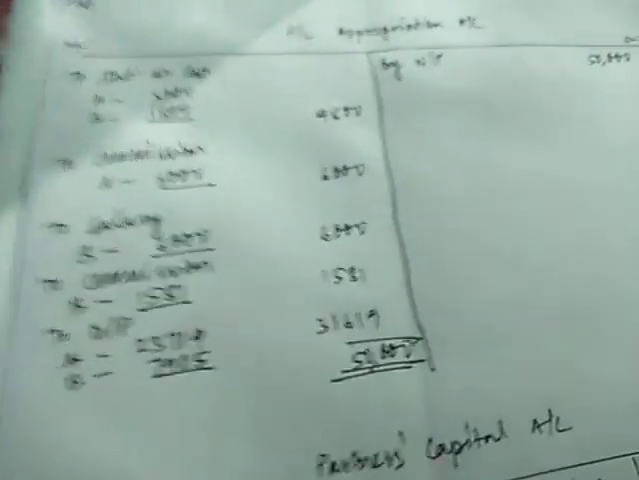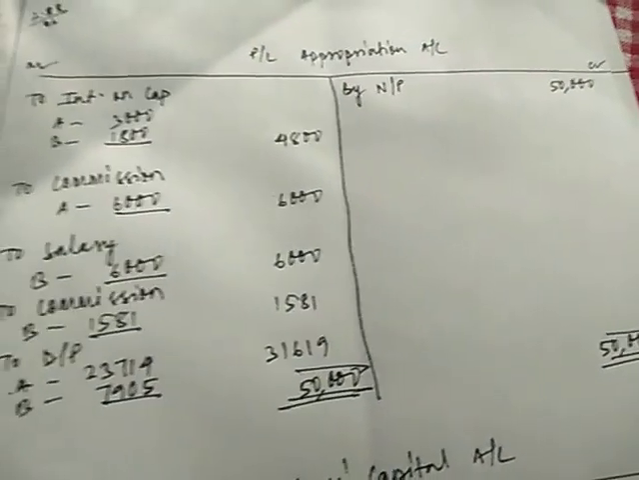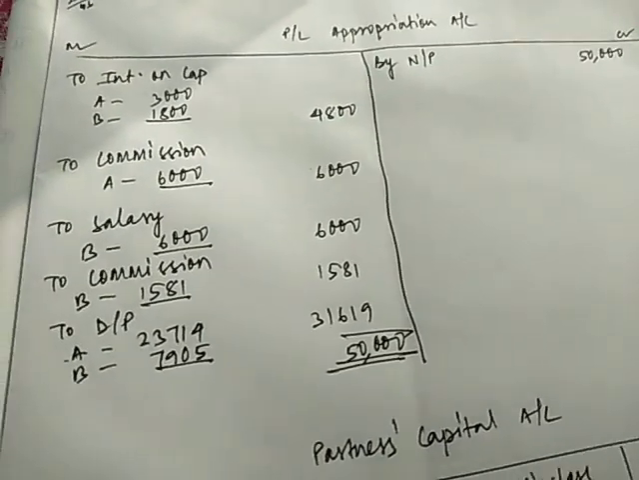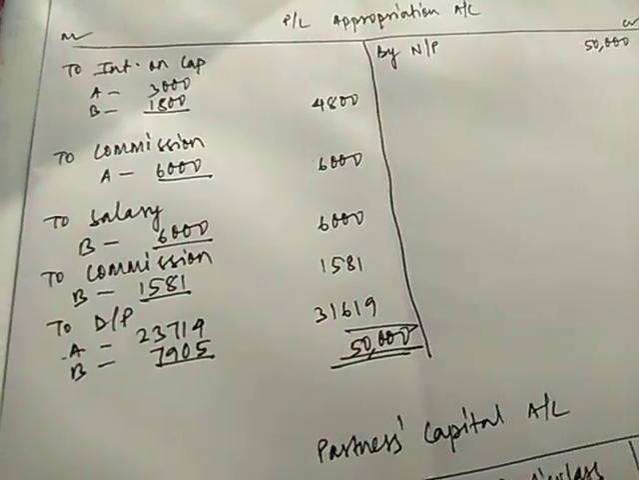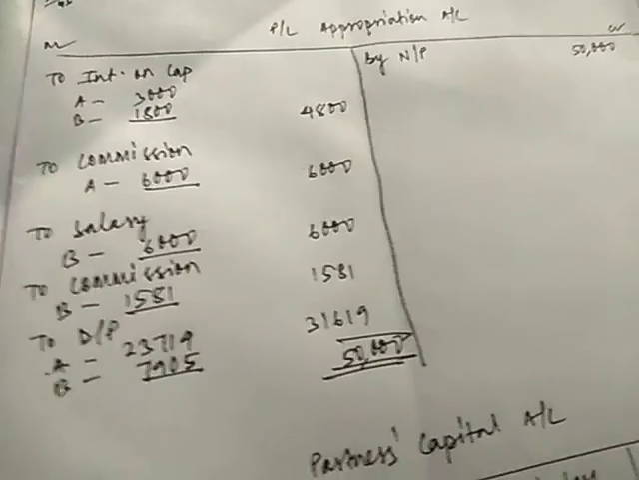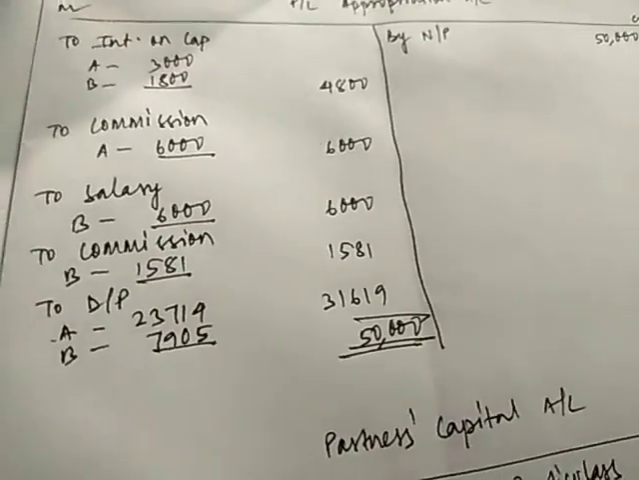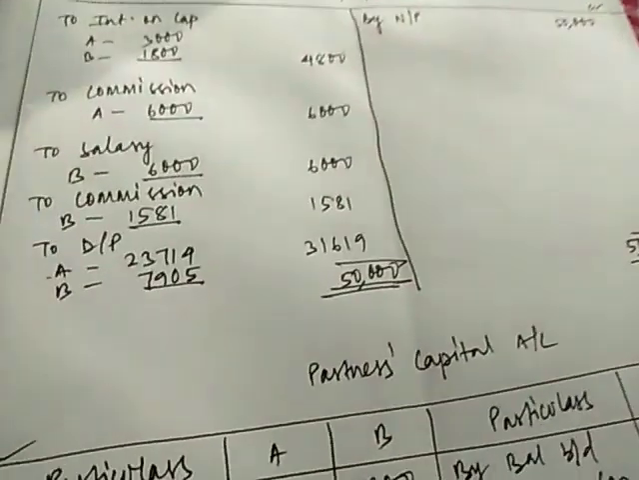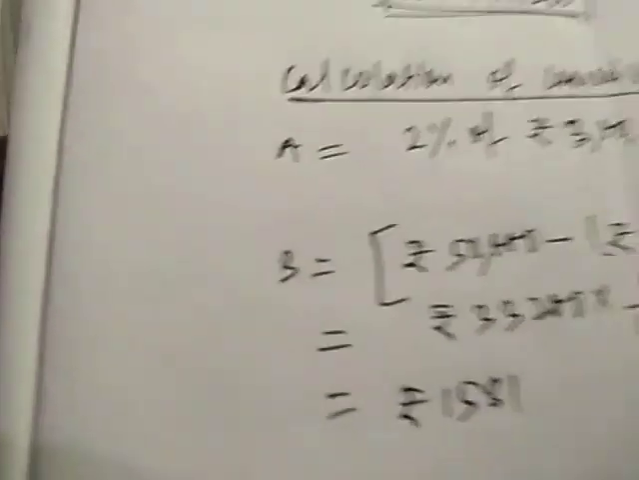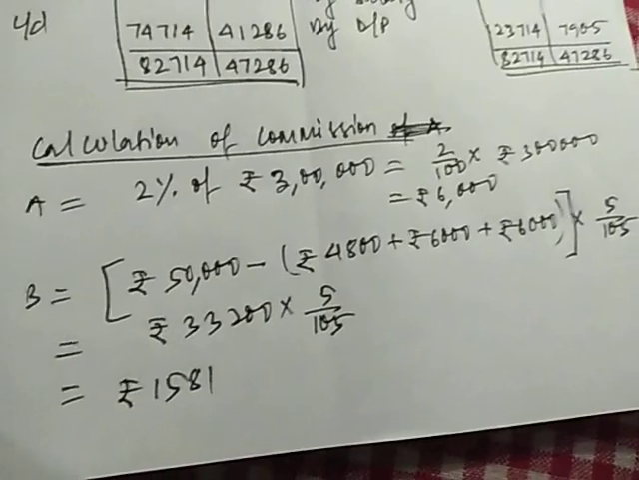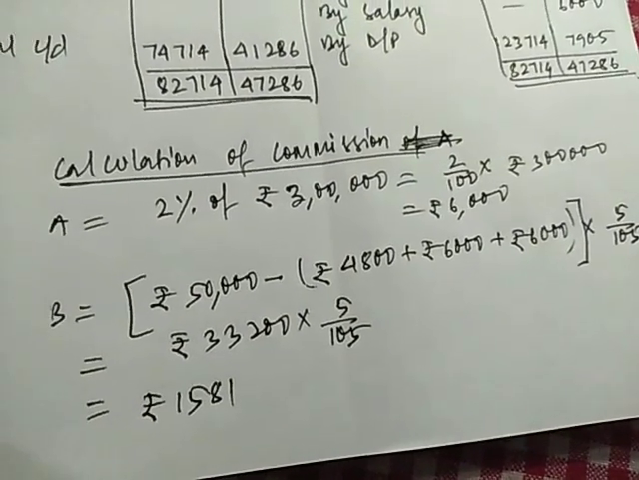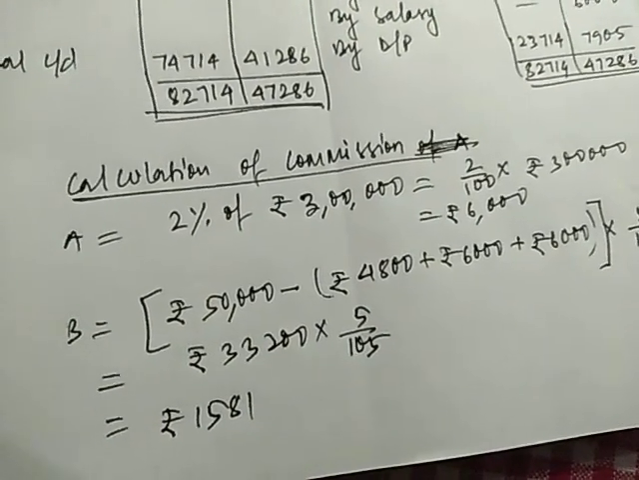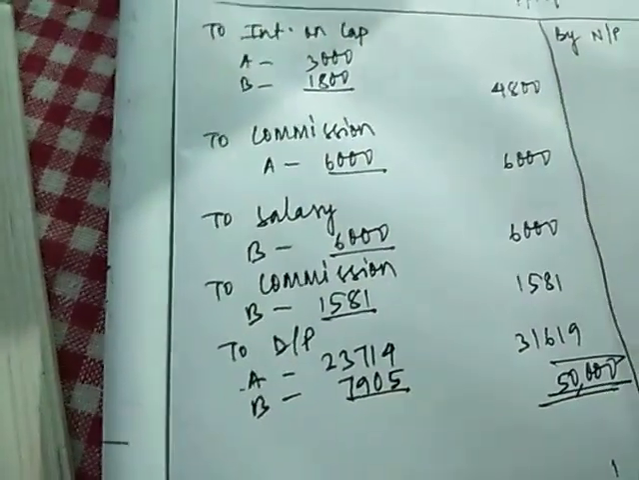Now see the solution here. I have not maintained the proper format here, but you can see it. By net profit, rupees 50,000 is on the credit side. On the debit side, we have interest on capital for A and B, that is 6% of 50,000 and 30,000 respectively, 3,000 and 1,800. Next is commission of A. It was given 2% on turnover. You can see here calculation of commission. A, 2% of turnover. 2% of turnover is given 3 lakh. So 2% of 3 lakh, that is 6,000. So we have given commission of A 6,000.